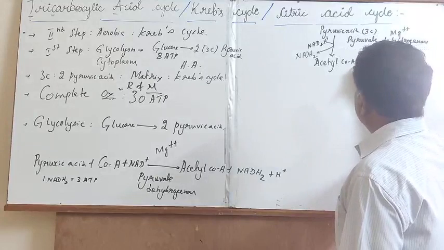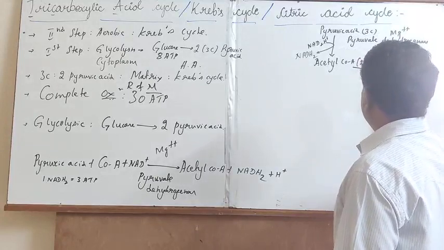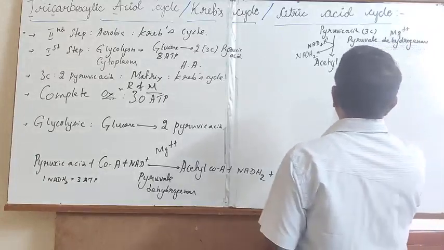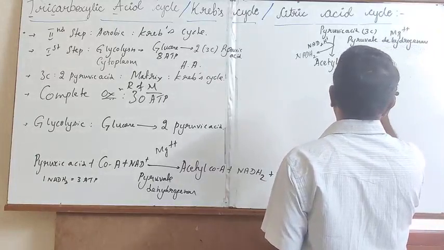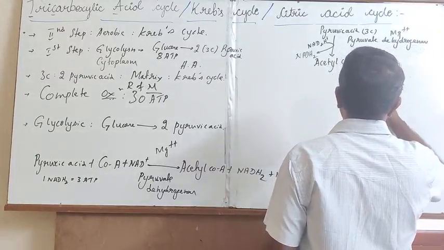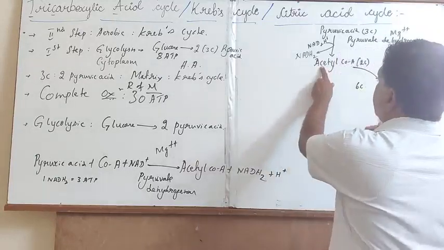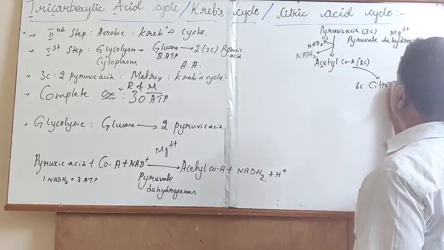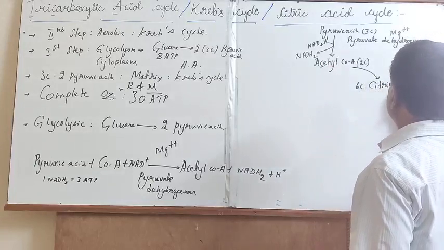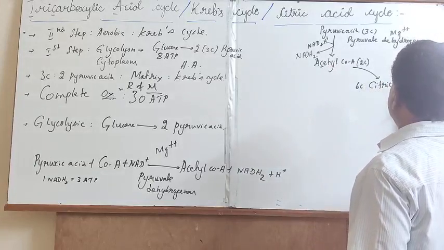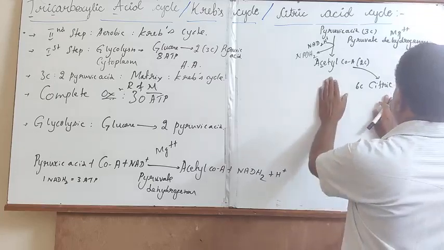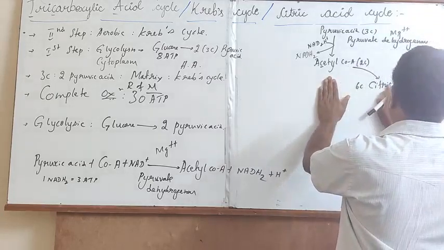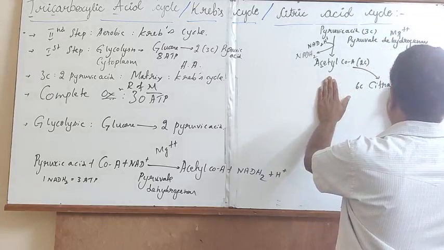Later, the acetyl-CoA will get converted into 6-carbon containing citric acid, which is actively synthesized. Citric acid is also designated as citrate.